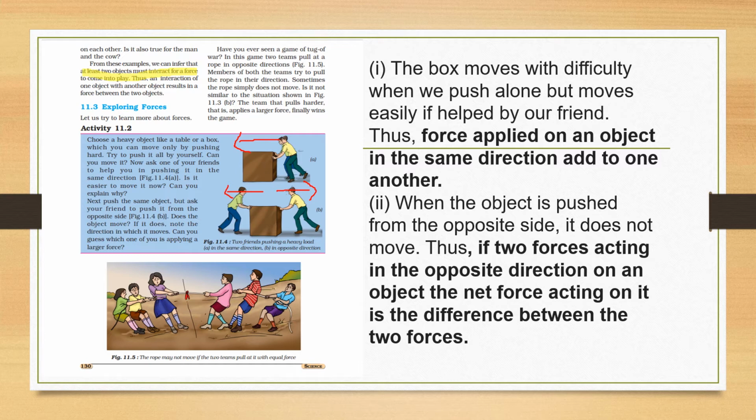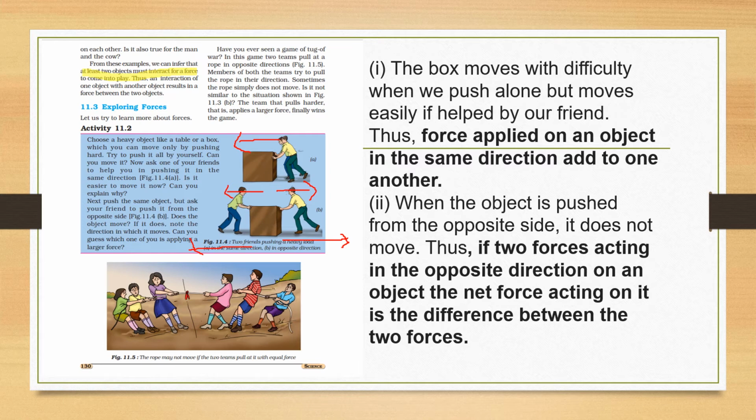If the magnitude of the force applied by your friend is higher, then it will move in this direction. And if the magnitude of the force applied by you is higher, it will move in the other direction. So it depends on the magnitude of the force and the direction in which you are applying it.